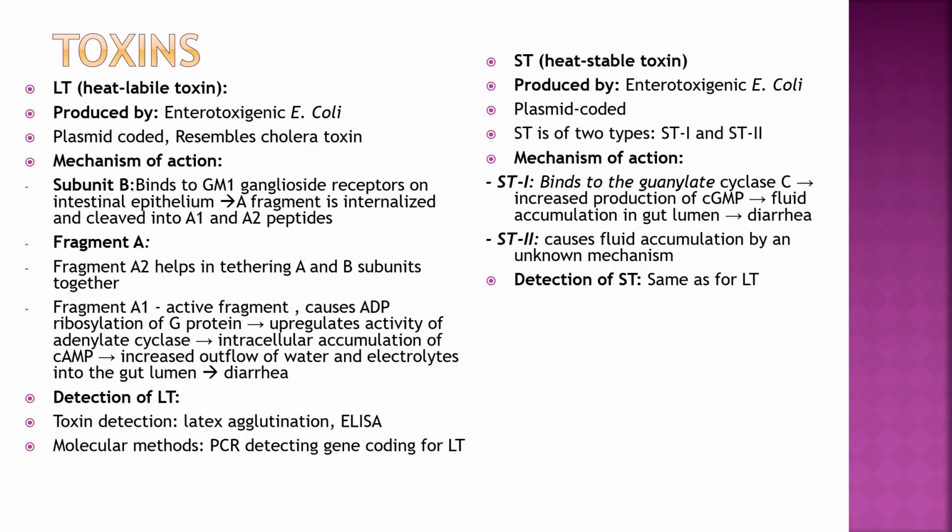Toxins LT and ST, heat labile and heat stable. So heat labile toxin produced by enterotoxigenic E. coli, plasmid mediated, resembles cholera toxin. Mechanism of action: subunit B binds to GM1 ganglioside receptors on intestinal epithelium. A fragment is internalized and cleaved into A1 and A2 peptides. Fragment A2 helps in tethering A and B subunits together.